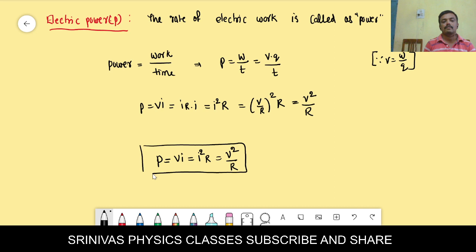Okay, VI, I square R: here VI we got, V converted into IR, then we will get I square R, and I converted into V by R according to Ohm's law, right? Because we know Ohm's law very well, that is V is equal to IR, according to that we are changing into various formulas. Now what is the SI unit of the power?